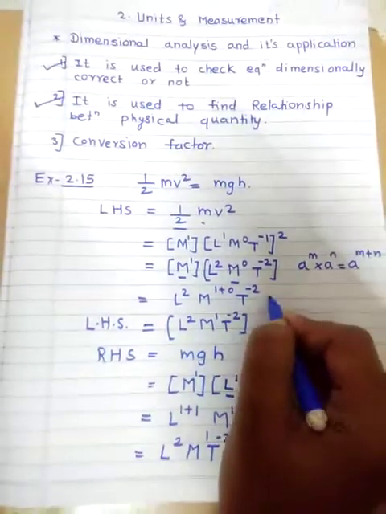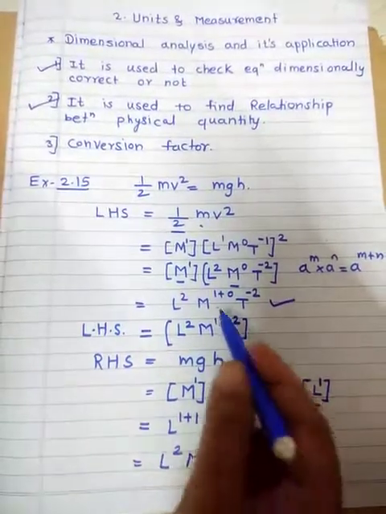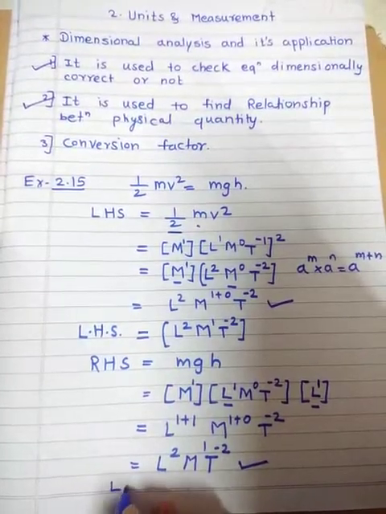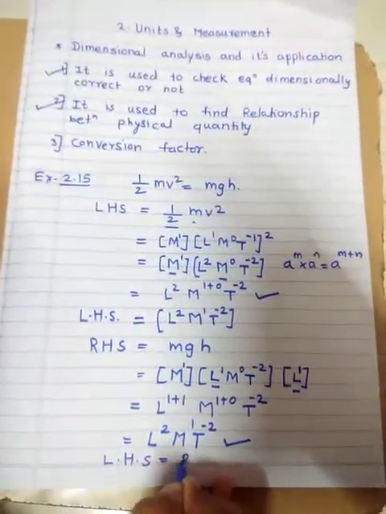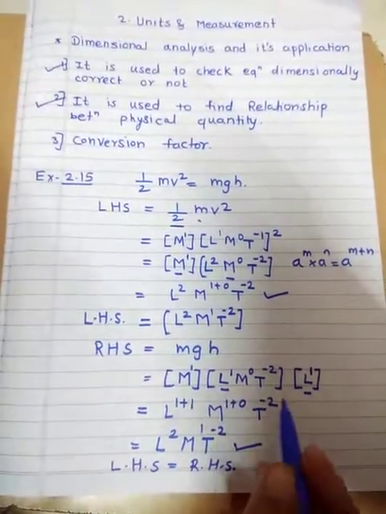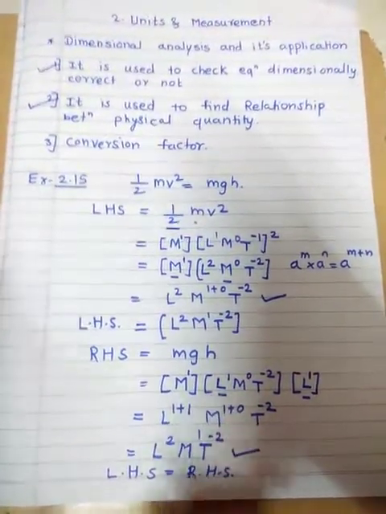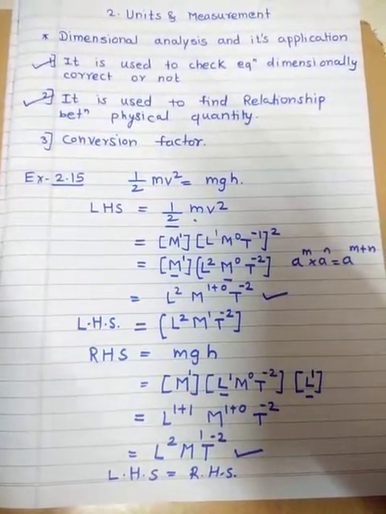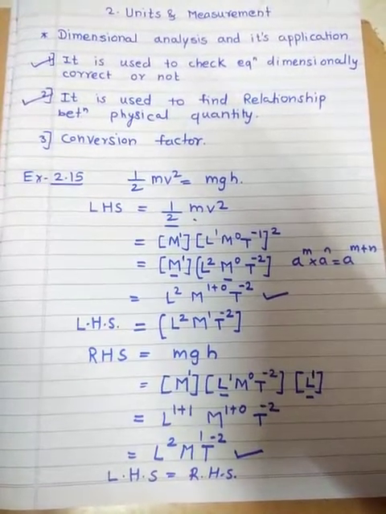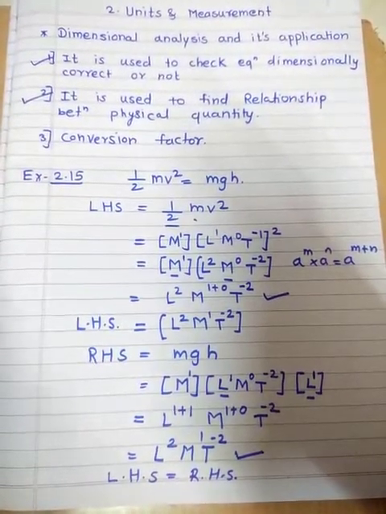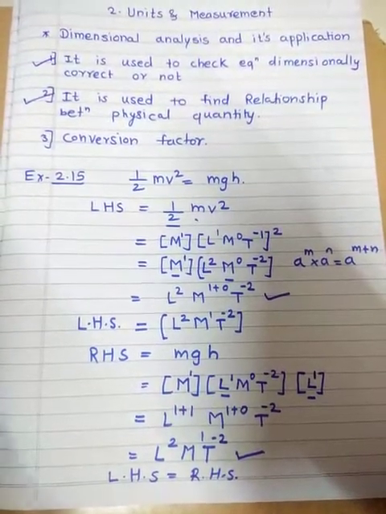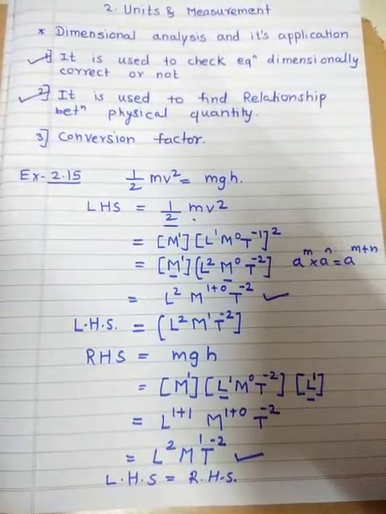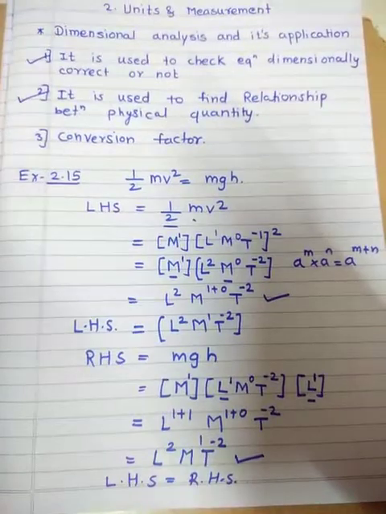So you can observe the LHS and the RHS. Are both the same? Yes, both are the same. So we can write LHS is equal to RHS. So we can say that the equation is dimensionally correct, and this is also known as the homogeneity principle. If the LHS and RHS of the equation are the same, we can say that the equation is dimensionally correct, and the principle is the homogeneity principle. Like that you can solve example 2.16 from your textbook. Thank you.